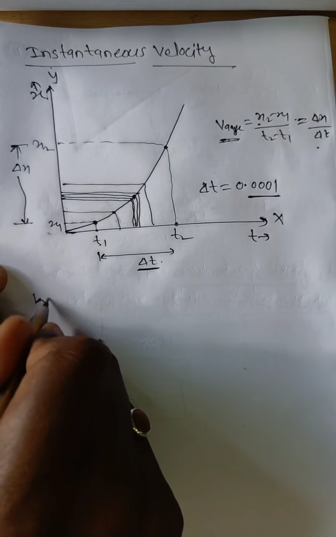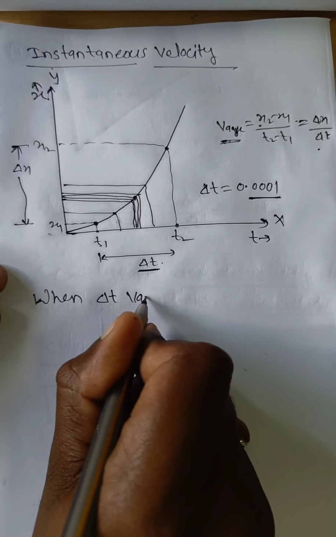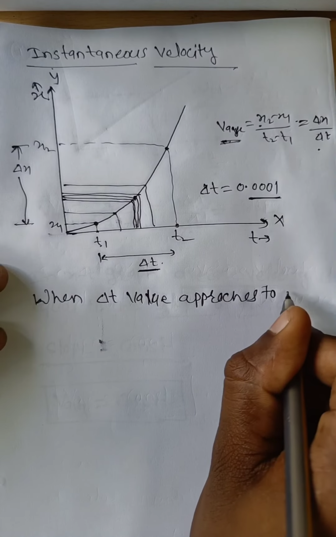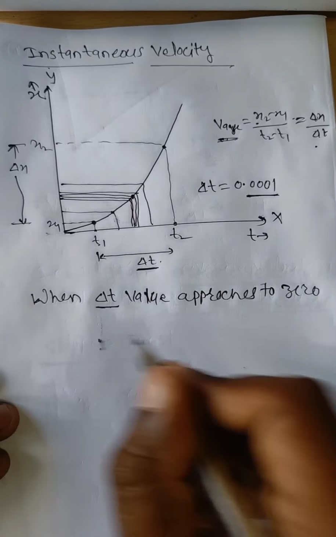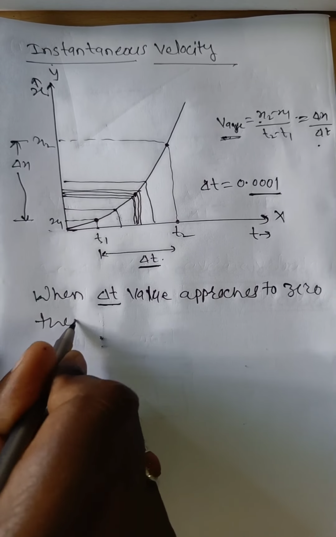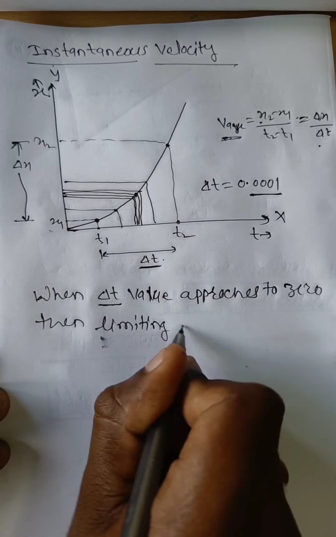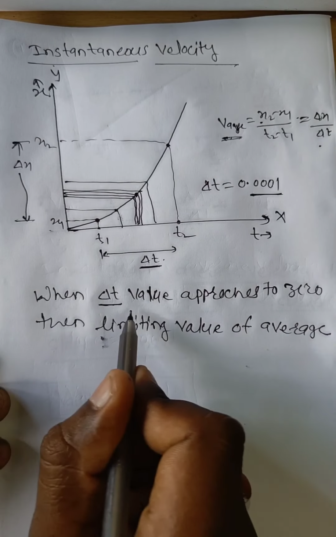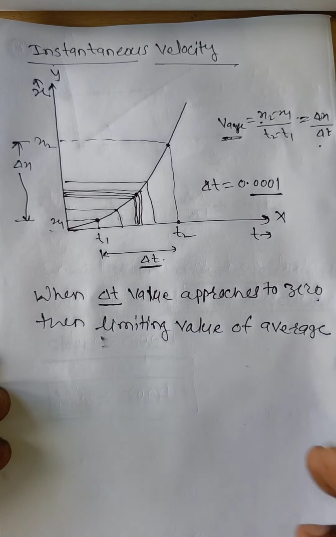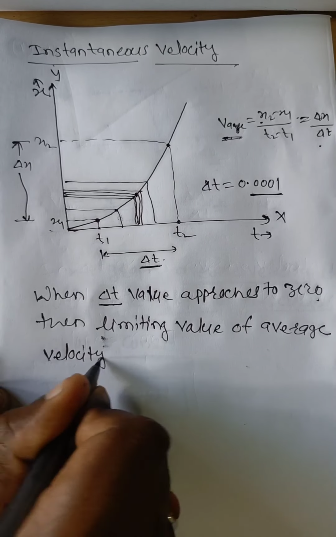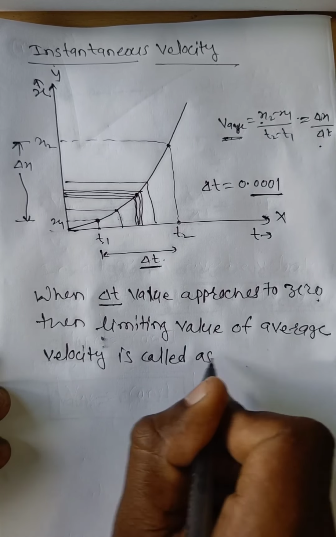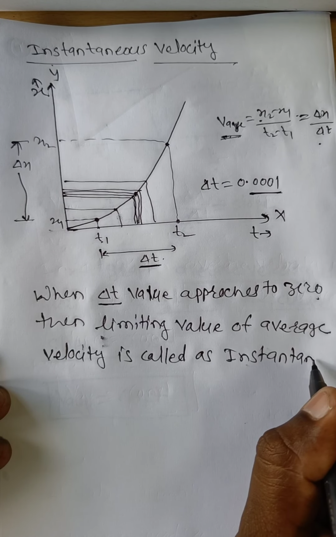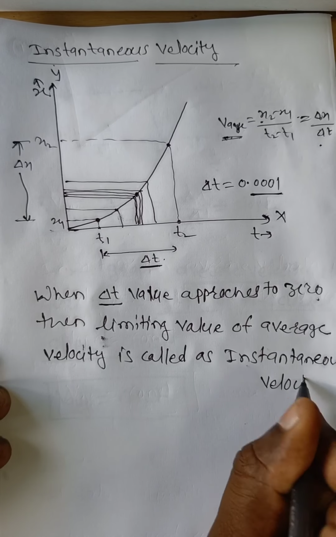Delta t is very small. When delta t approaches 0, the limiting value of average velocity is called instantaneous velocity.